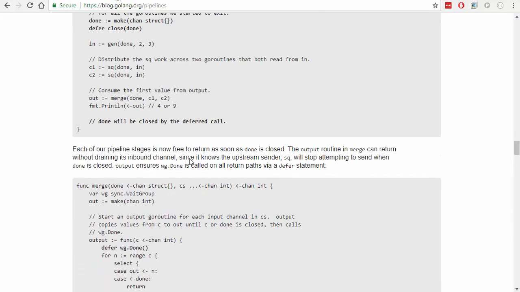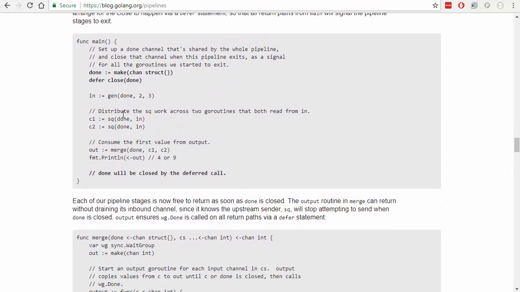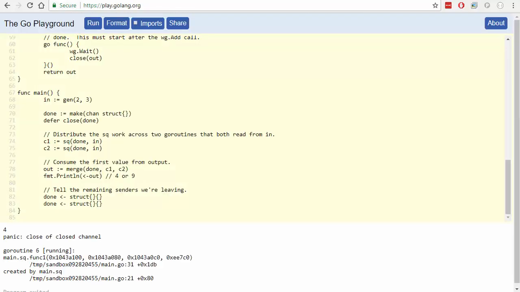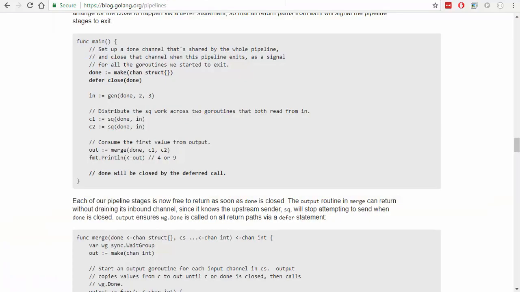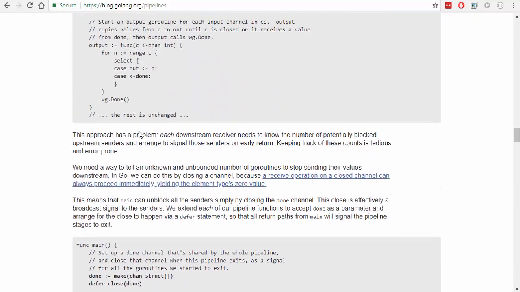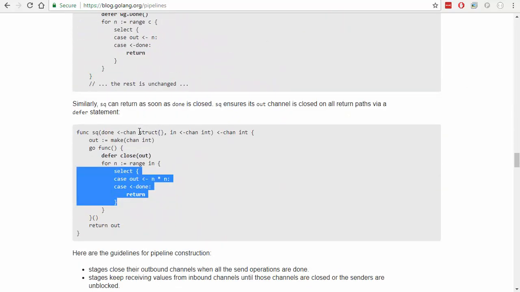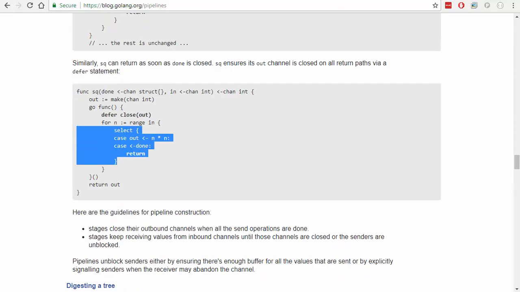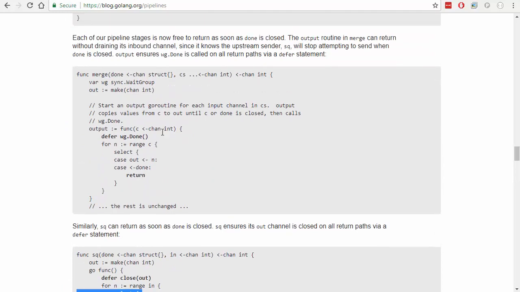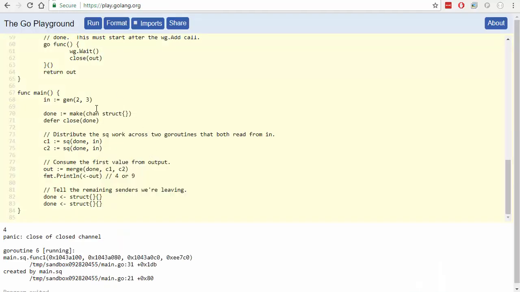Let's make sure our main is the same. Oh, because I don't have it on gen as well. I don't think. Yeah, I need to add it to gen as well. Or do I already have it on gen? I don't think I do.